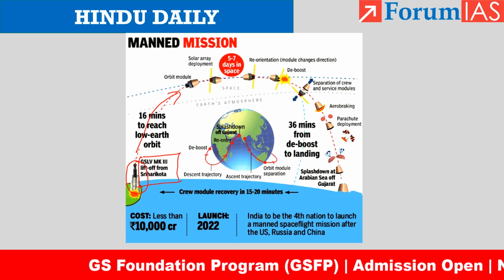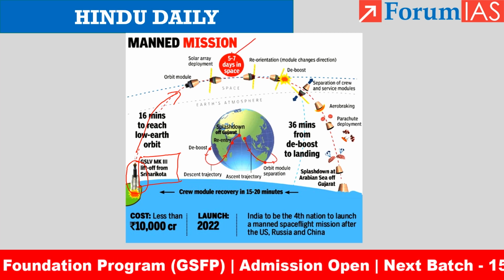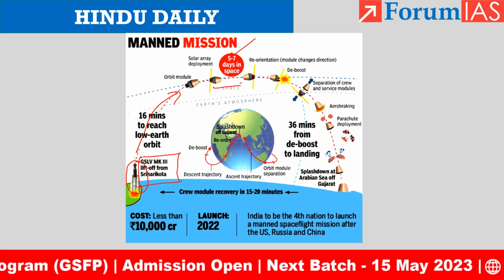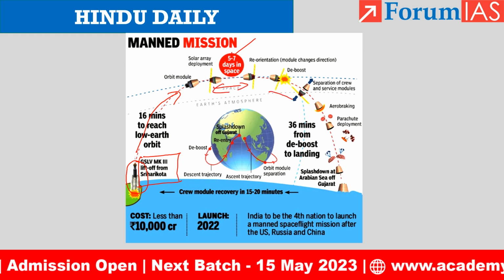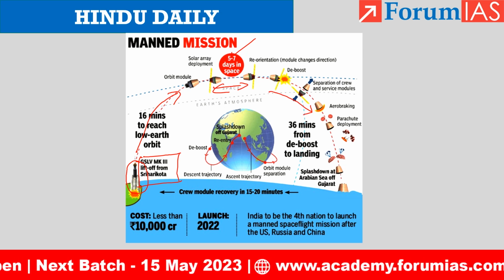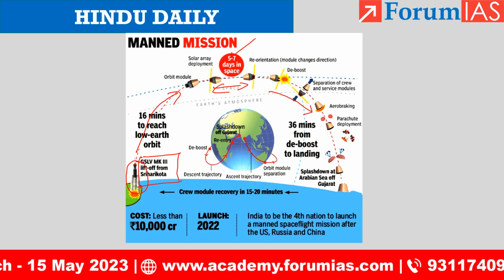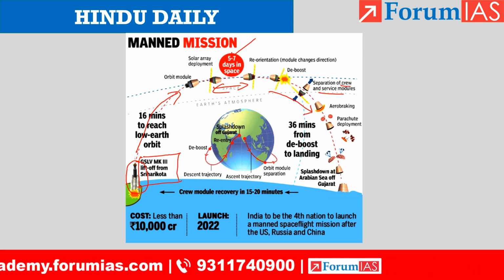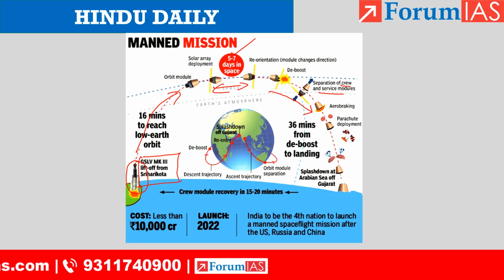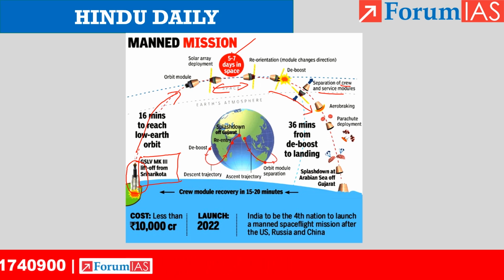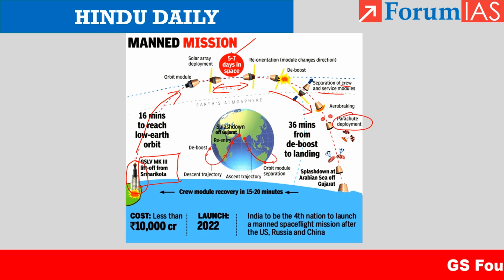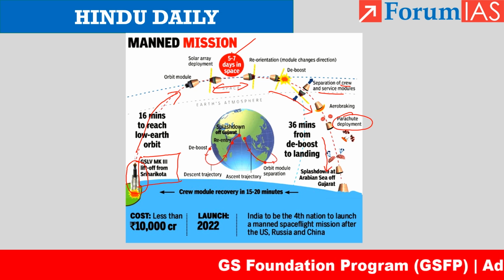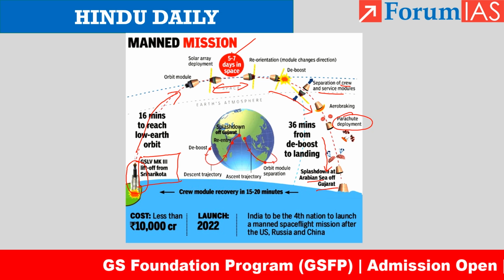This orbit module will remain for 5 to 7 days in space. Once this duration is completed, there will be re-entry of the orbit module, and when it re-enters the Earth's atmosphere, the crew module and the service module will split. Now we need to recover only the crew, right? When it enters completely the atmosphere of the Earth, the parachute will be deployed and there will be splashdown of the crew module, which is connected to this parachute, in the Arabian Sea off the coast of Gujarat.